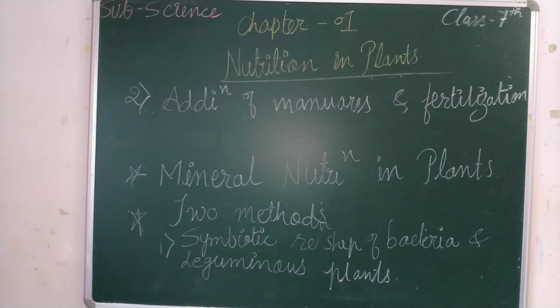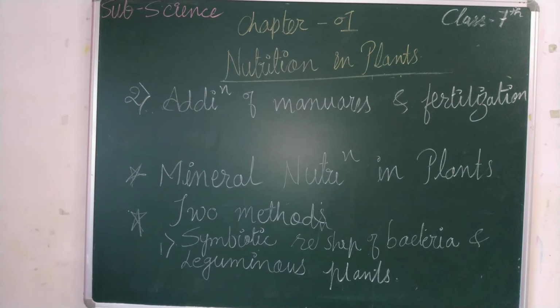Plants such as peas, grams, beans, etc. are called leguminous plants. The leguminous plants have root nodules in which rhizobium bacteria are present.